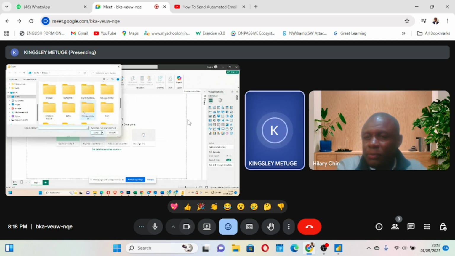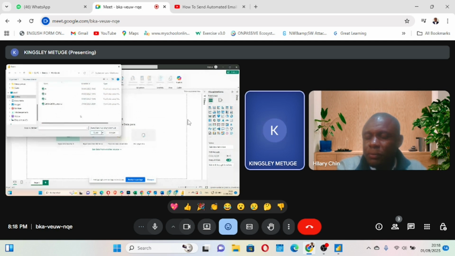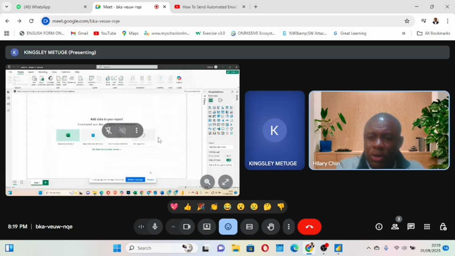Okay, I saved it here. Okay, I think that's the last data. So you have to select, and yes, when you select your sheet, you will see load coming.